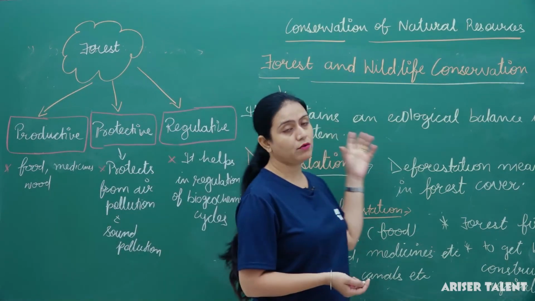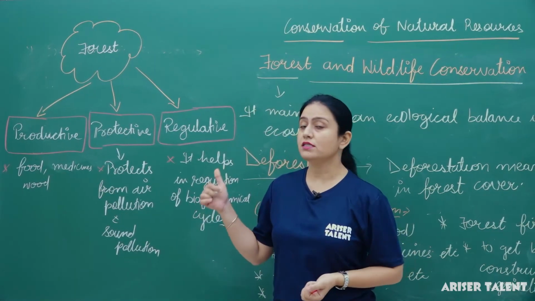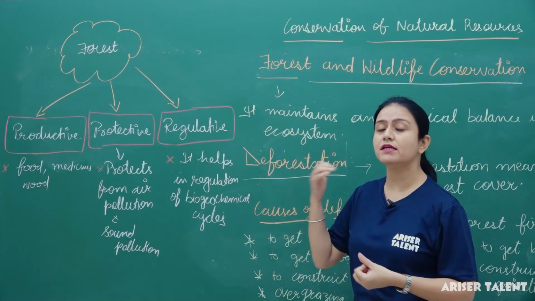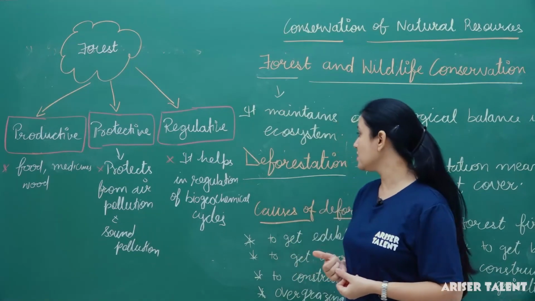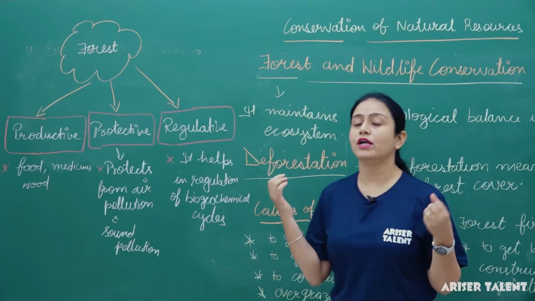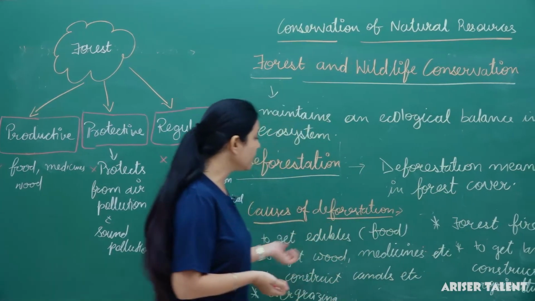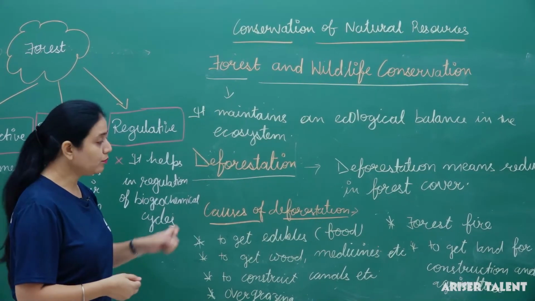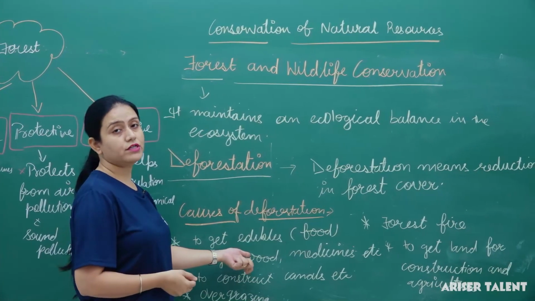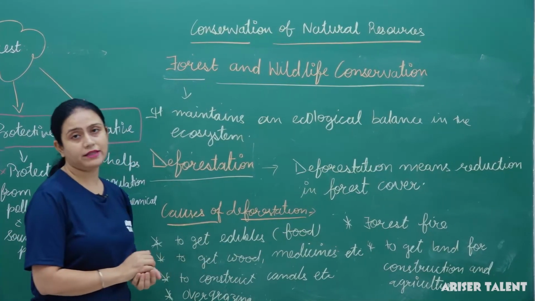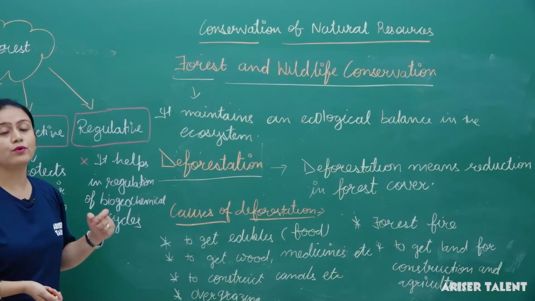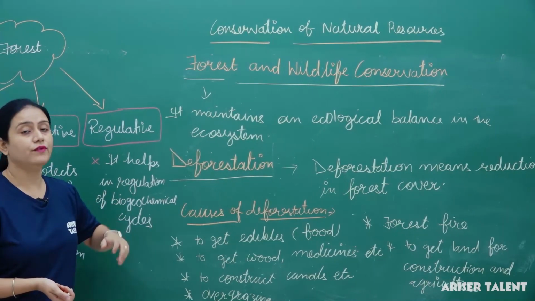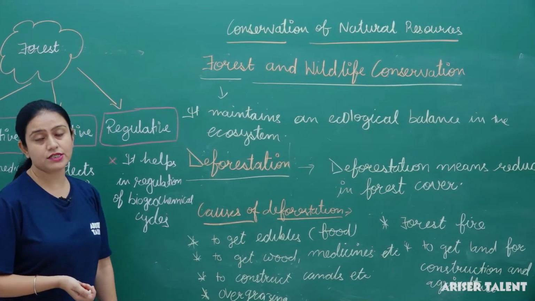So, this is all about the what? Conservation of forest and wildlife. What is forest? It maintains an ecological balance in the ecosystem. Then what is deforestation? What are the causes of deforestation? As I told you here. Now, how can you protect against this deforestation? We can do it by afforestation, by growing n number of variety of plants in the same area where deforestation is already done.